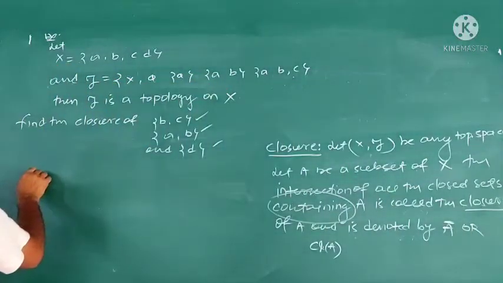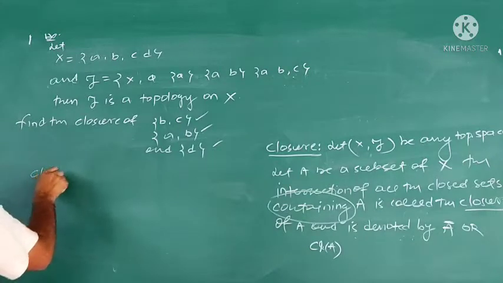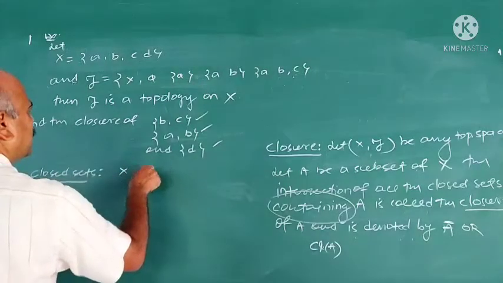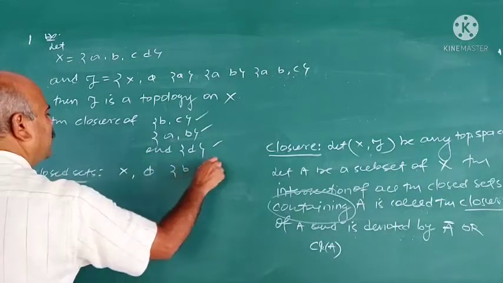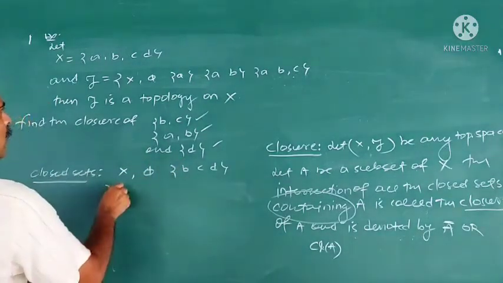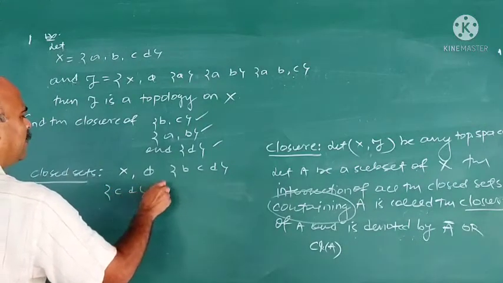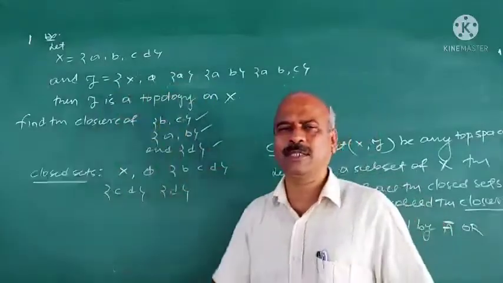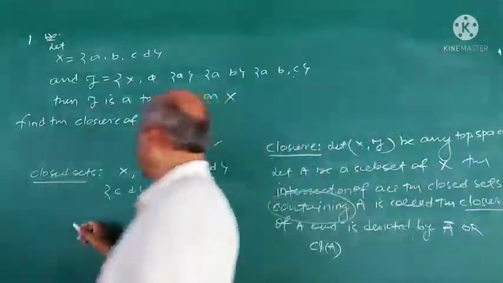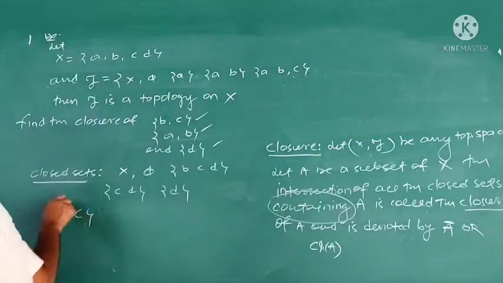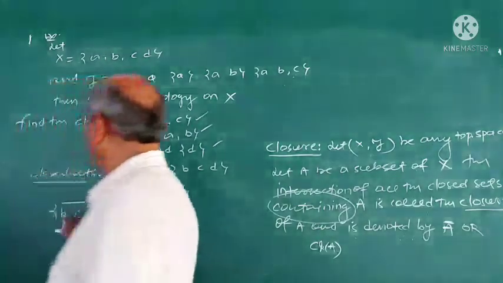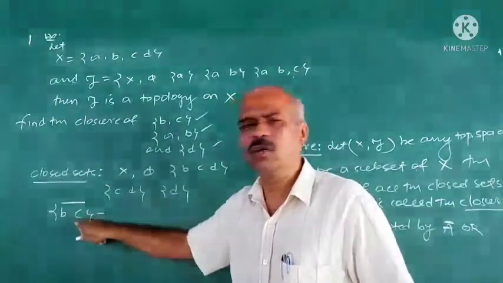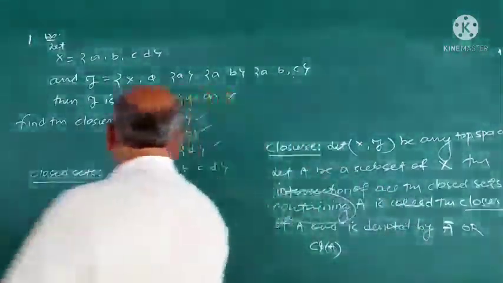Now you know what the closure is. First we write all the closed sets. What are the closed sets? X, phi, {a} open means {b, c, d} is closed, {a, b} open means {c, d} is closed, {a, b, c} open means {d} is closed. See, this is the list of closed sets in this topological space. Now how to find the closure of {b, c}? It is the intersection of all the closed sets containing {b, c}. What are the closed sets containing {b, c}?